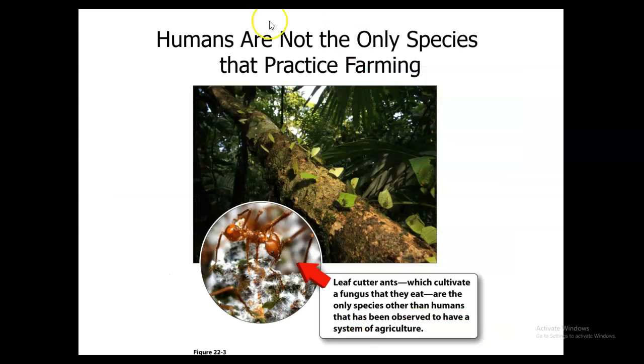So humans aren't going to be the only species that practice farming. And so farming is going to be practiced by other animals. You might not think of them as animals, but we have this ant here. He's going to be a leafcutter ant. So he's going to cultivate a fungus that he eats. It's the only species other than humans that's going to be observed to have a system of agriculture, where they go in and they farm what they want.